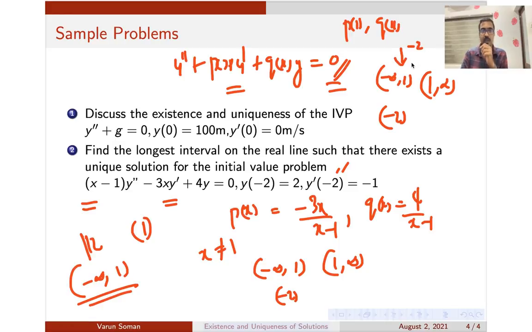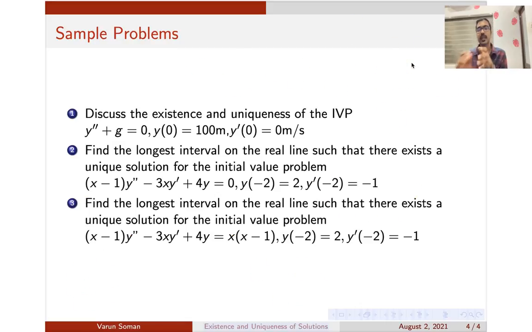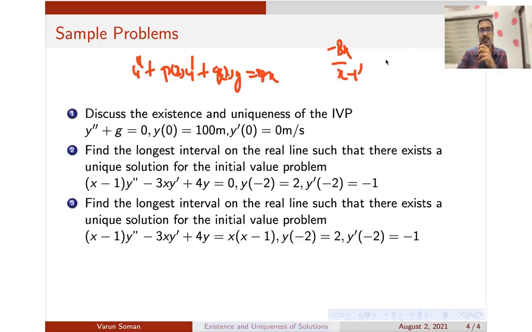Okay. Similarly, you can look at another problem here. I am taking a non-homogeneous equation also. There also you can apply the same idea. So if you compare it with y double dash plus p of x into y dash plus q of x into y is equal to r of x, here your p of x is actually minus 3x by x minus 1, your q of x is actually 4 by x minus 1, and your r of x is actually just x. Okay, comparing with the standard form.